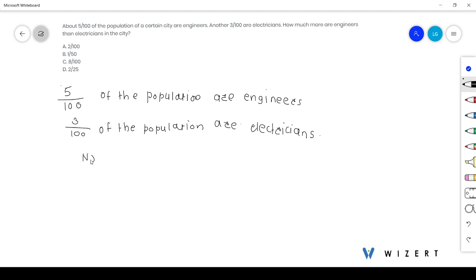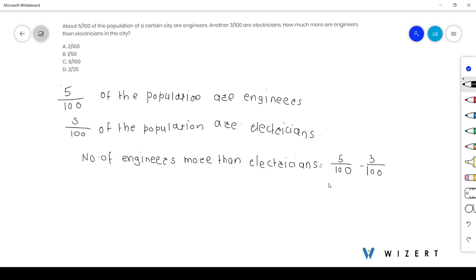So number of engineers more than electricians is given by 1/500 minus 1/300.